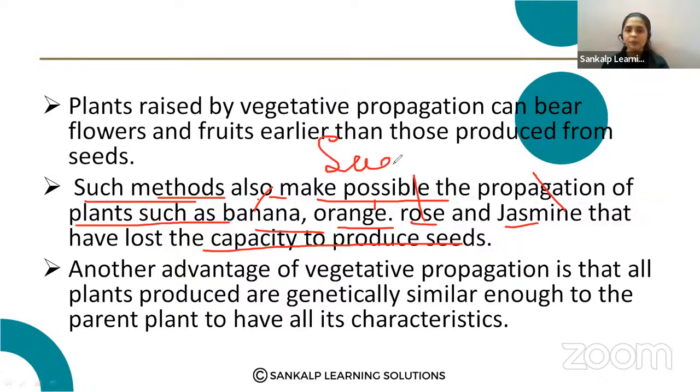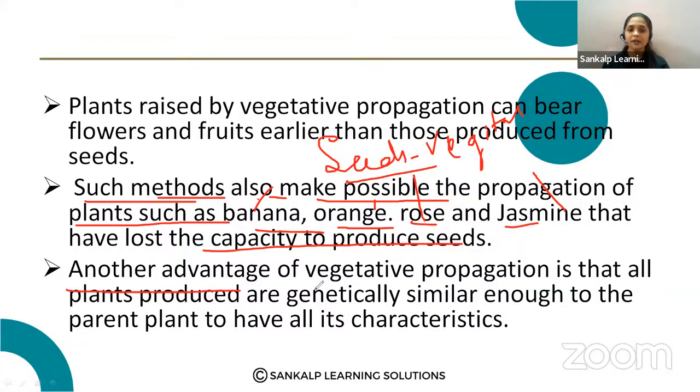They lost the capacity to produce seeds. So how do these plants reproduce? In banana and rose, they reproduce by vegetative reproduction, vegetative propagation you can call it. So using this vegetative propagation method, they are reproducing. That is possible because of vegetative propagation.